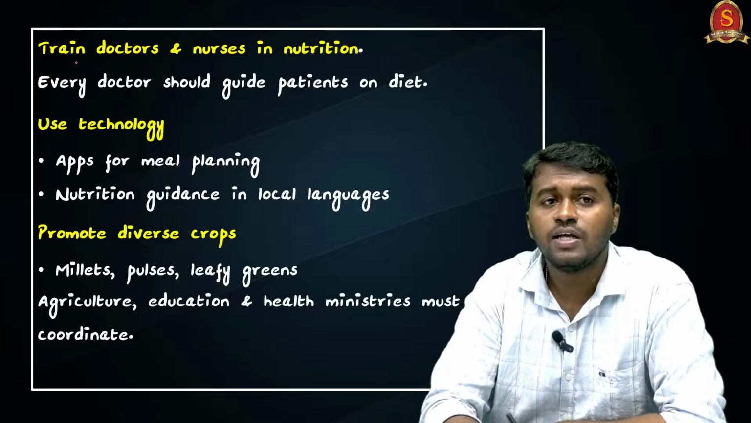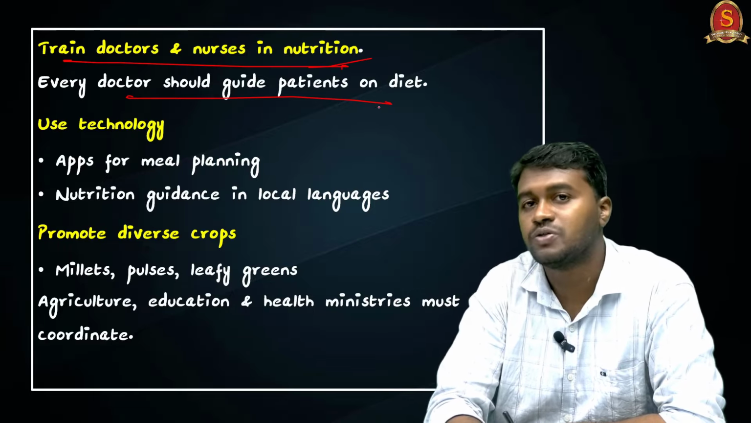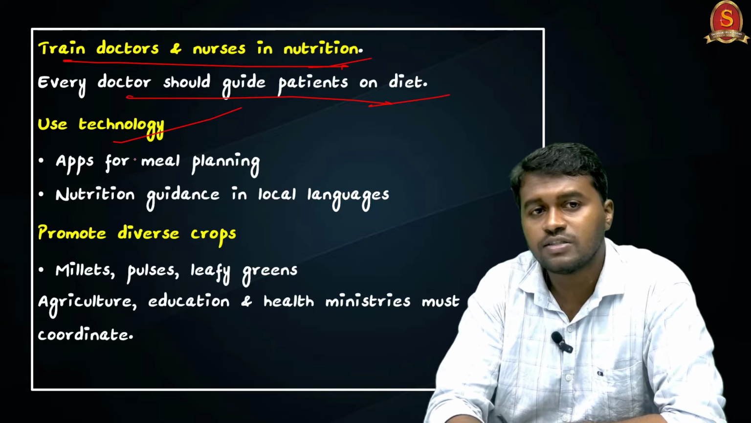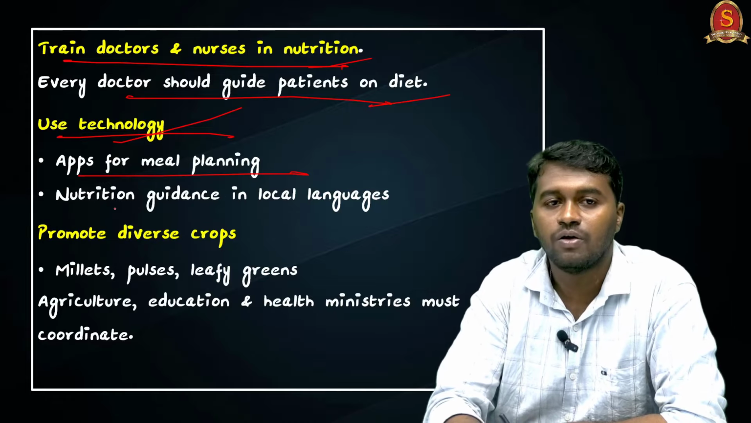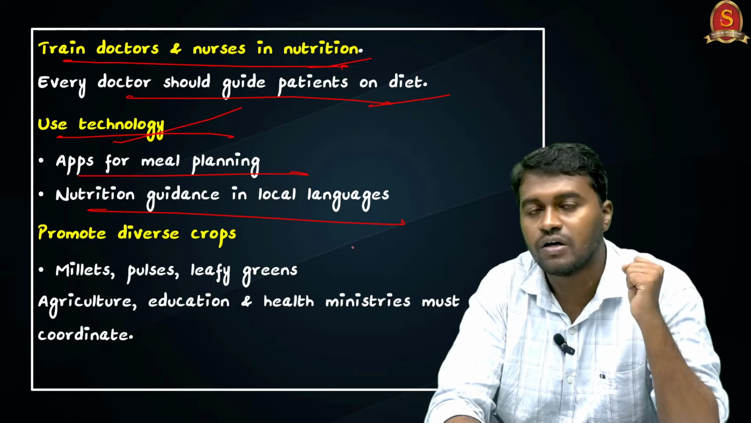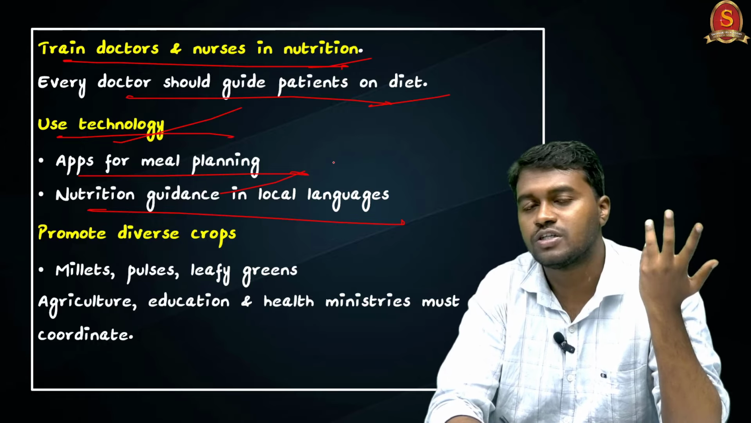And the next is training doctors and nurses in nutrition. So every doctor should guide patients on their diet. And the next step we can take is use of technologies, for example, apps for meal planning and regular monitoring of the BMI in schools. So those are the steps we can take.